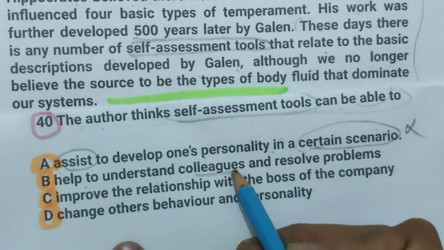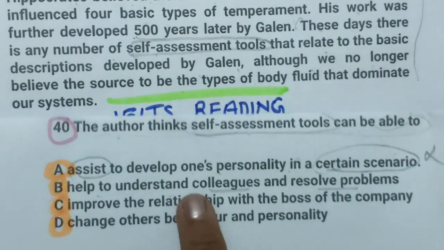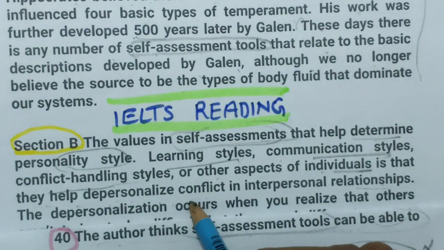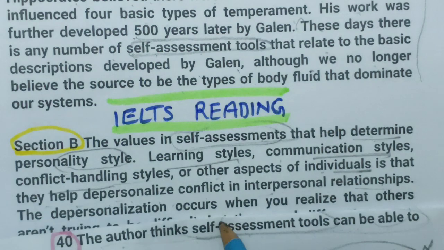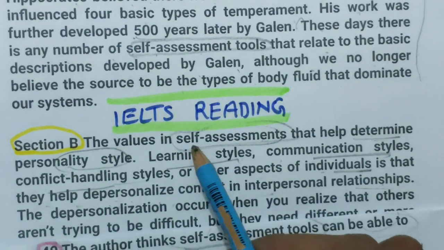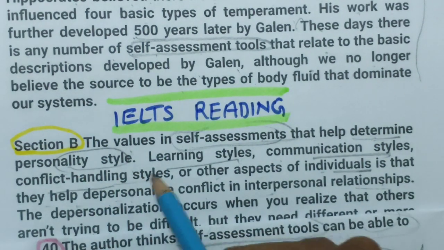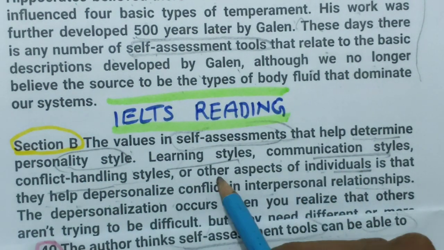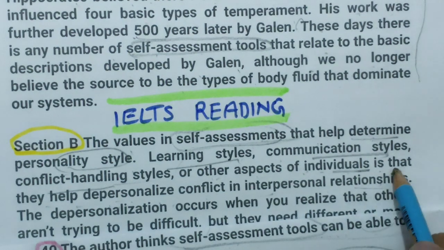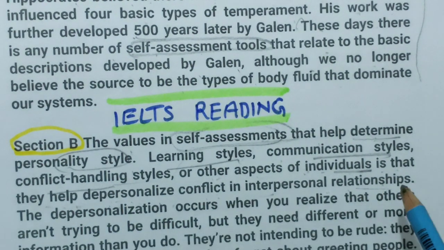Help to understand colleagues and resolve problems. Here they were talking about how they help, because here also they are talking about self assessment, the values in self assessment that help determine personality style. After explaining this or other aspects of individuals, they help depersonalize conflict in interpersonal relationships.